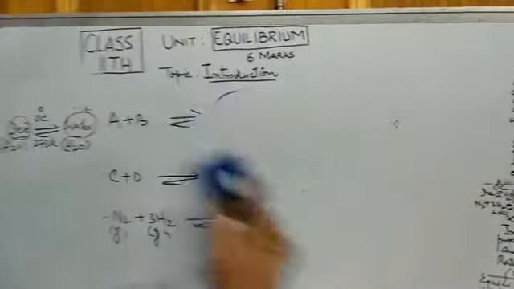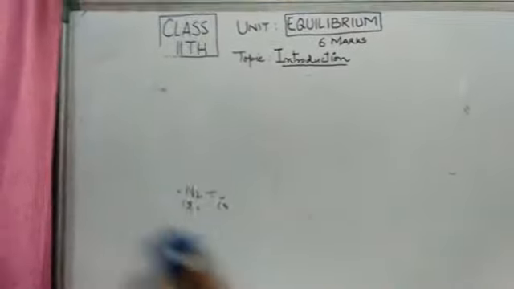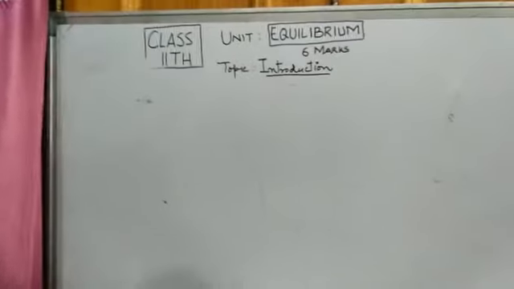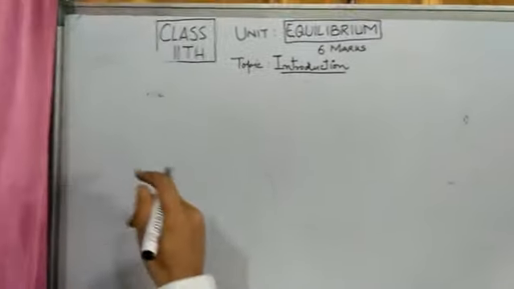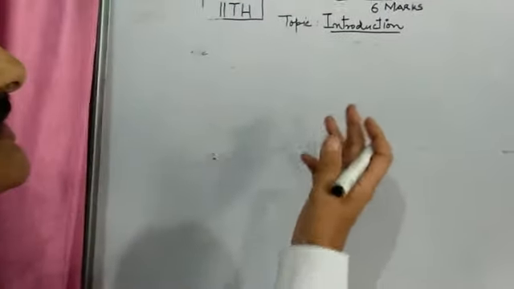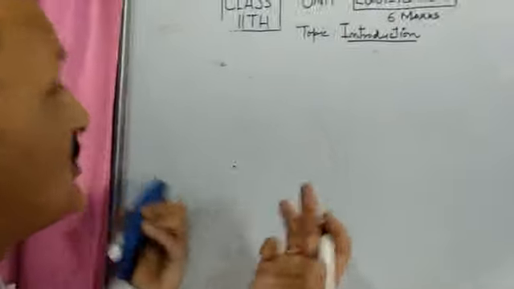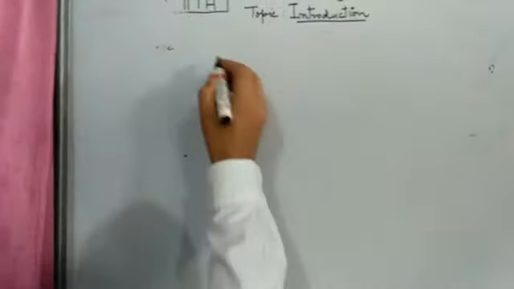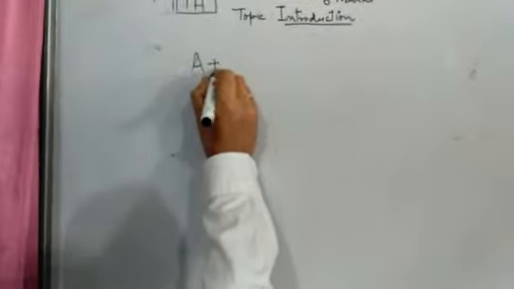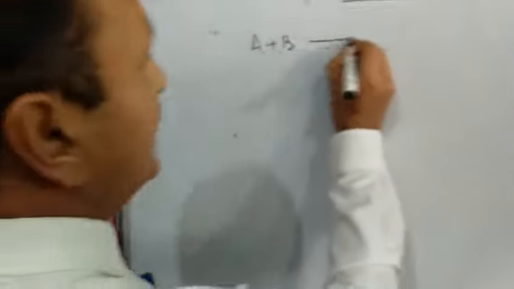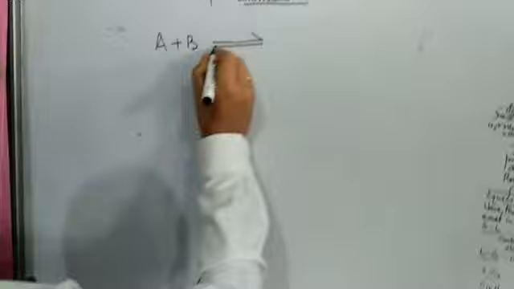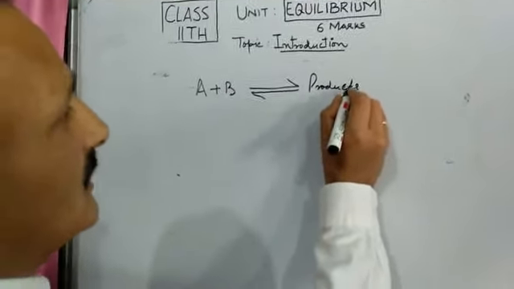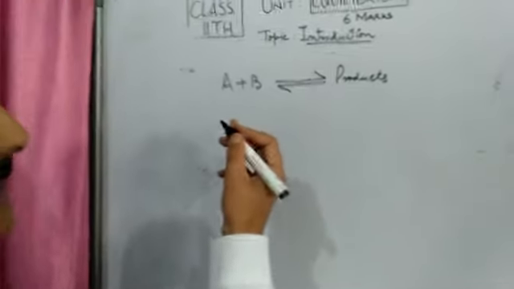Now, in a closed container, actually what happens? Why is there equilibrium in a closed container? In the closed container, the process becomes reversible. For example, I just told you that if reactants combine, they form products in a closed container, and the products again form reactants. So actually what happens in this process?